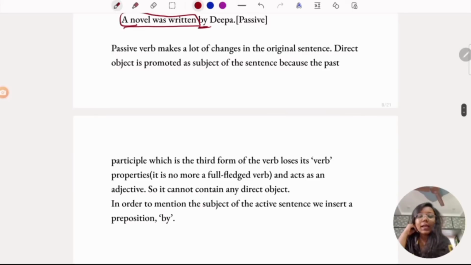So the thing is, the passive verb makes a lot of changes in the original sentence. The direct object is promoted as the subject of the sentence because the past participle, which is the third form of the verb, loses its verb properties. It's no more a completely verb, so it acts more as an adjective. When it loses its verb properties, it cannot contain any direct object.